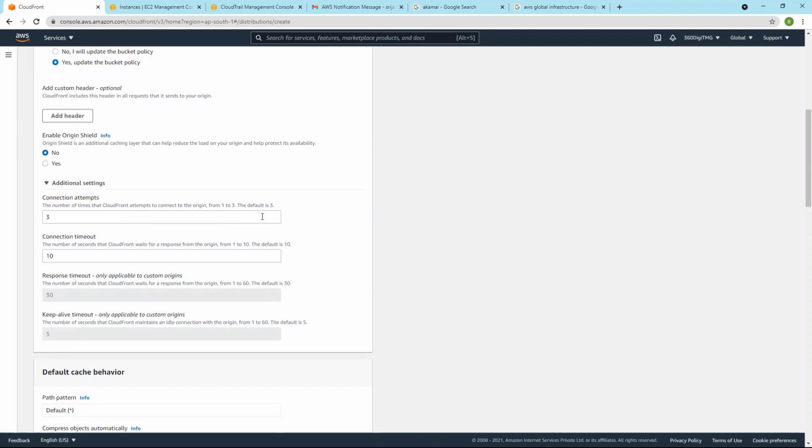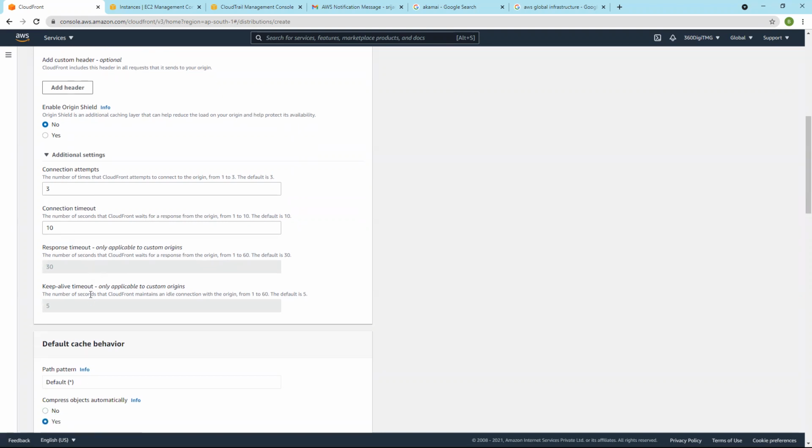If it is an EC2 server, sometimes the server may be down, under maintenance or rebooting. In these scenarios, it will make 3 consecutive connection attempts. CloudFront waits for a response, by default 10 seconds. If the response is not coming, it will make a new connection attempt.